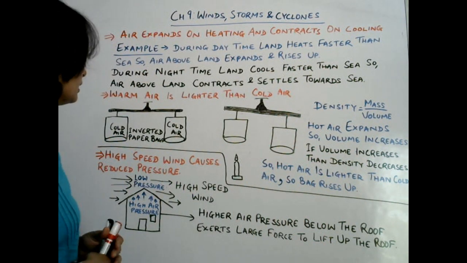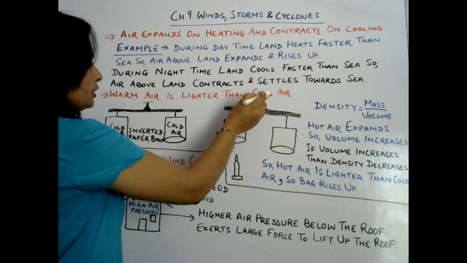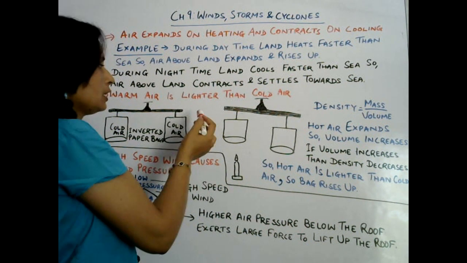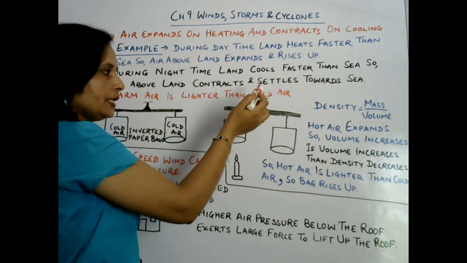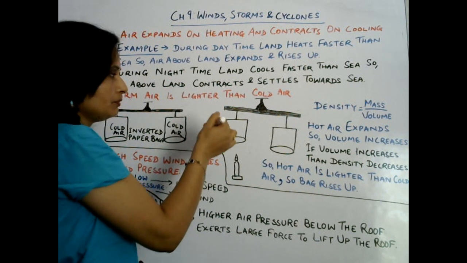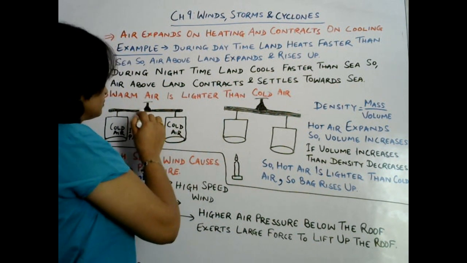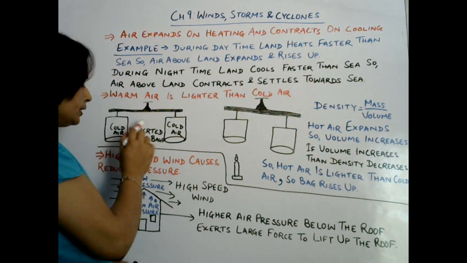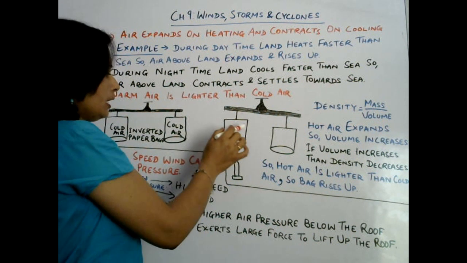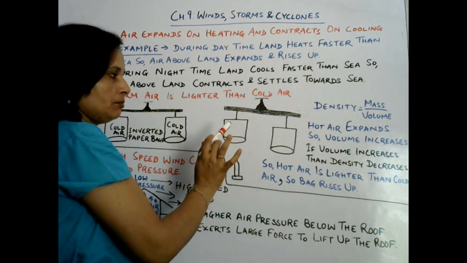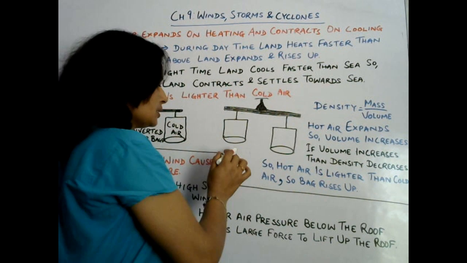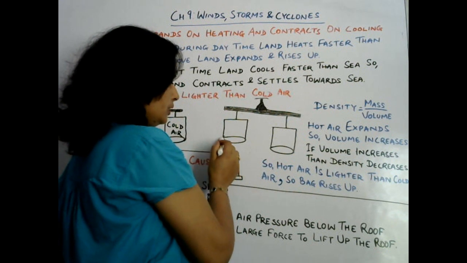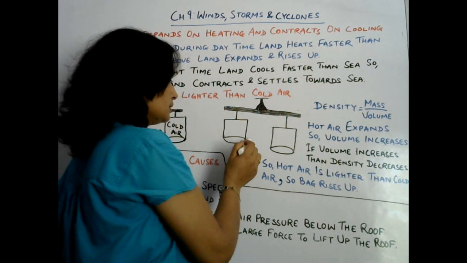Now let us check another one. Warm air is lighter than cool air. As we discussed in the first one, warm air becomes light in weight and moves upward, and cold air becomes heavy in weight and settles towards the bottom. In this diagram, there are two paper bags with cold air. Now in this one, the same paper bags are there, and we have taken a lighted candle. Due to this candle, the air surrounding this bag becomes hot.